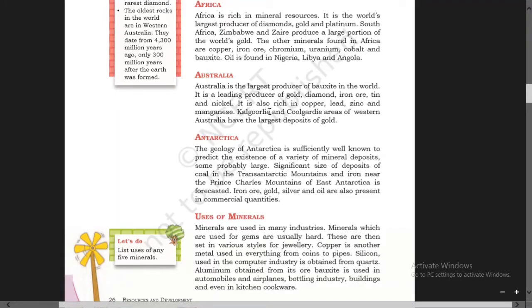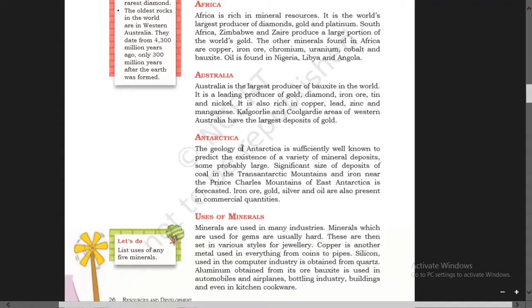Kalgoorlie and Coolgardie areas of Western Australia have the largest deposits of gold. Now let us see Antarctica, the coldest continent.